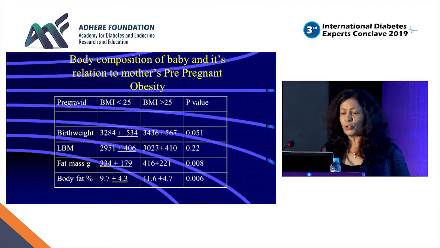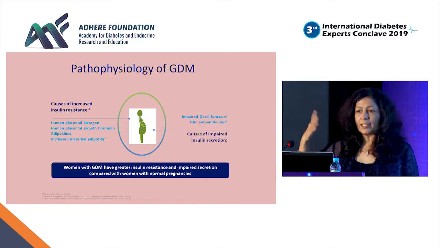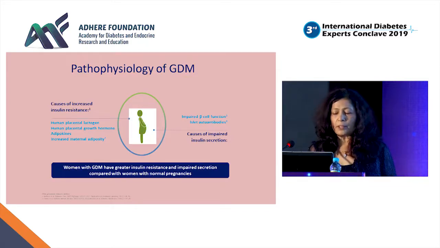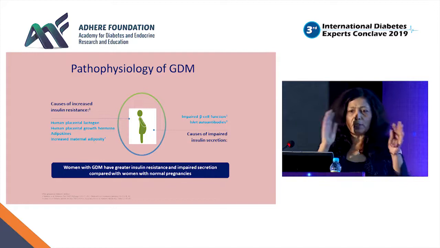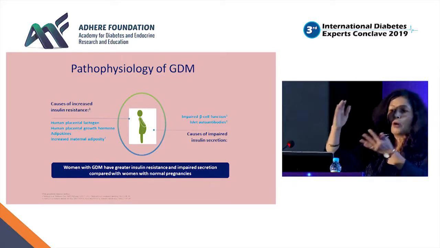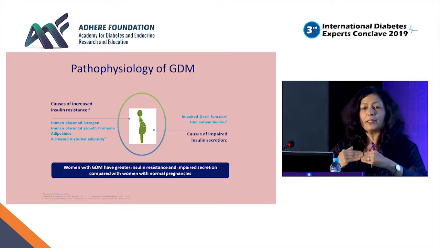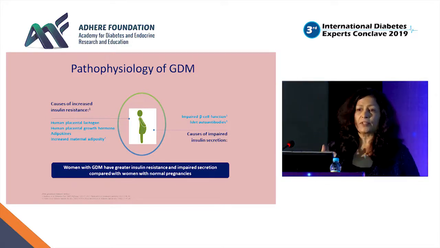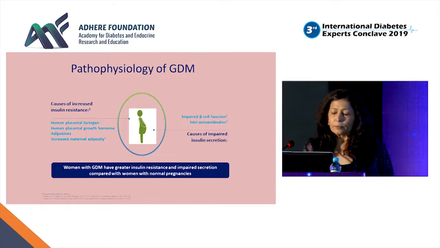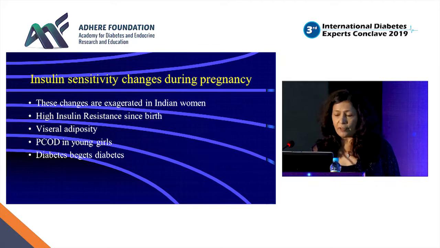Just I'm talking about glucose today. So we know that insulin sensitivity goes down and the resistance increases many-fold during pregnancy. At the same time, some hormones which come from the placenta increase mother's glucose. This is a normal physiology to facilitate more glucose, or more food, to the baby, which becomes detrimental if the mother's pancreas is not capable of handling this insulin resistance, and beta cell insufficiency happens in pregnancy. So these changes are exaggerated in Indian women because of visceral adiposity, lots of PCOD, and of course we know lots of IVF pregnancies.